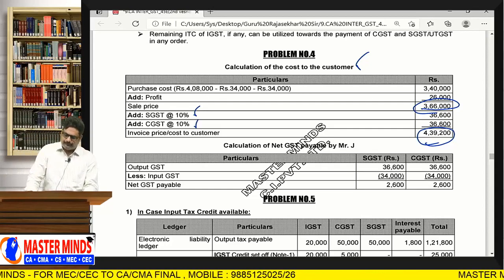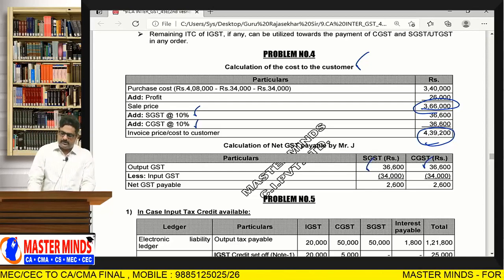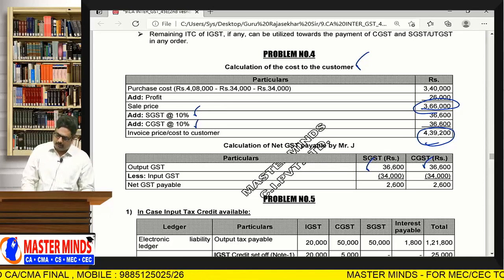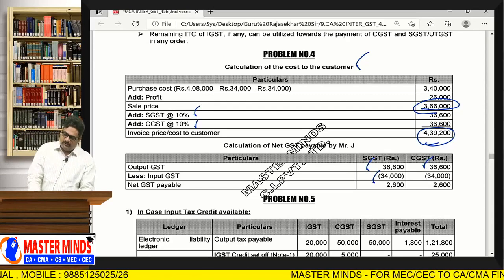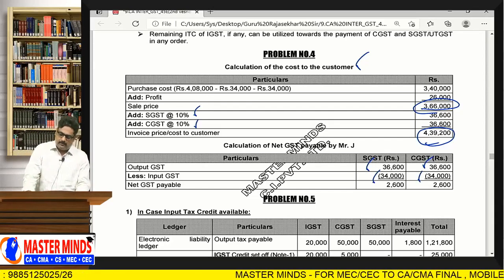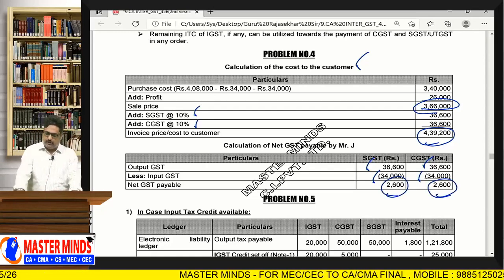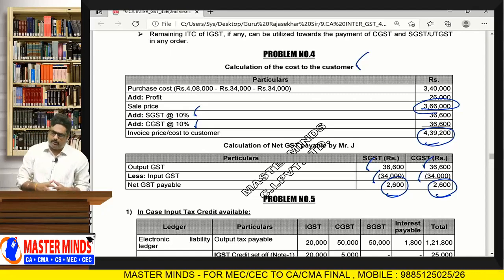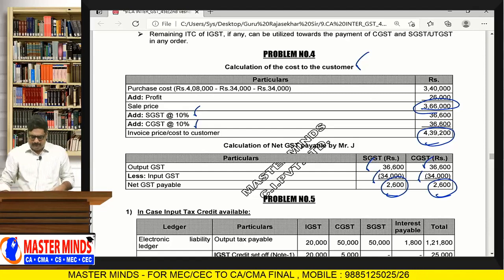Okay. So, the output tax payable will be 36,600. And whereas ITC is available on 3,40,000 at 10%, that means 34,000 CGST and 34,000 SGST will be there. After deducting it, the remaining 2,600 is needed to be paid in cash. That is the point you should remember. Okay.